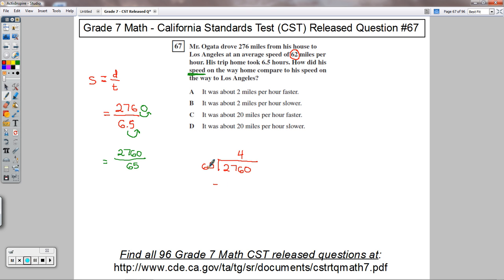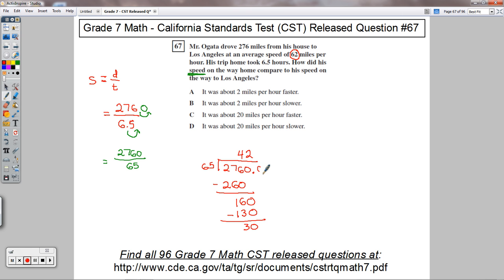And then 4 times 60 would be 240. 4 times 5 would be 20. So if I put those two numbers together, I know that 4 times 65 would be 260. I've got 16 left, then carry the 0 down, 160 left over. And so I've got 65 into 160. Does that work? Yes, it does. How many times? It looks like 2 times. So if I multiply 2 times 65, that'll give me 130. And I'm left over with 30.